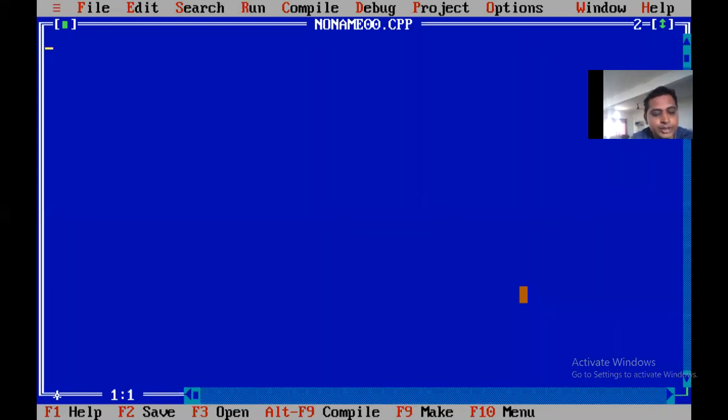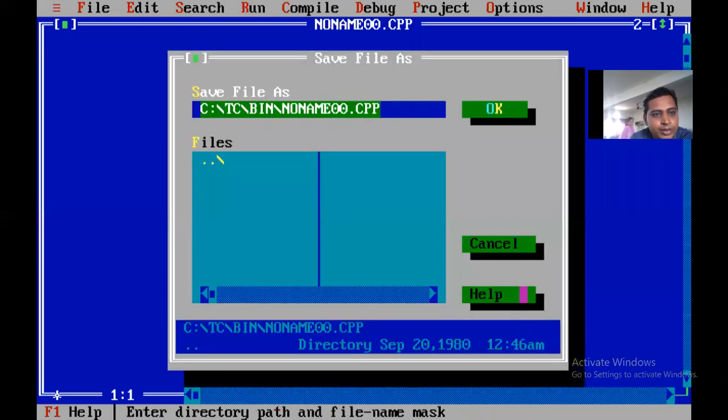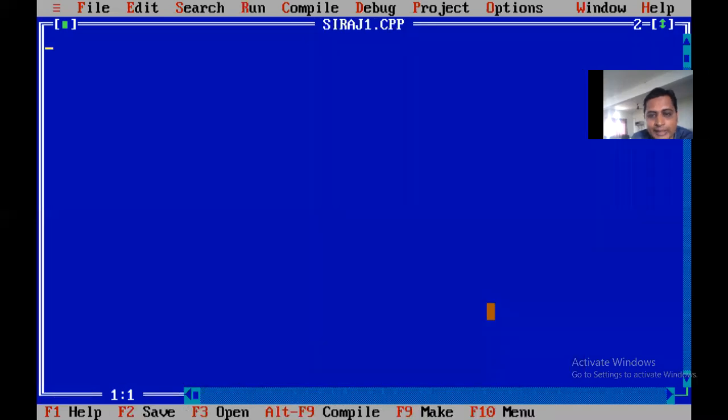Okay, we'll first save our program. Press F2, save the program. For example, you can save it with your name, like name 1 dot 2 dot. I'm saving with my name Raj 1, which means the first program I'm doing. Press enter. Don't do any C++ operation. You just press enter for it.